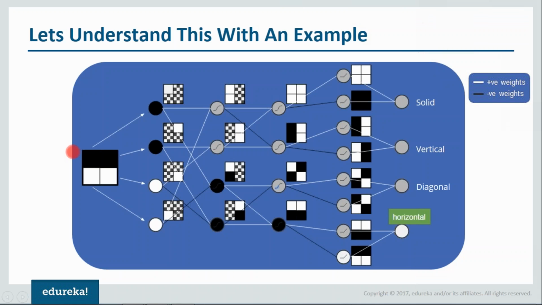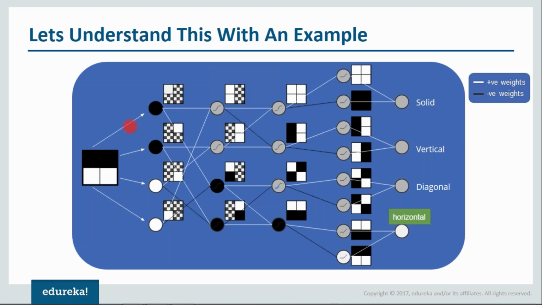Now let us understand this with an example. We'll take an image which has 4 pixels. If you can notice, we have 4 pixels here, among which the top 2 pixels are black in color, whereas the bottom 2 pixels are white. Now we'll divide these pixels and send them to each and every node. For that we need 4 nodes.